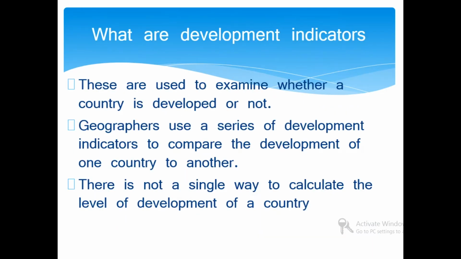What are development indicators? Development indicators are the things through which we can assess the development level of a country. Development indicators are used to examine whether a country is developed or not. Geographers use a series of development indicators to compare the development of one country to another. There is not a single way to calculate the level of development of a country.